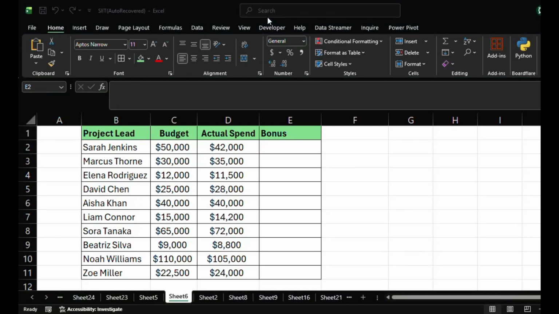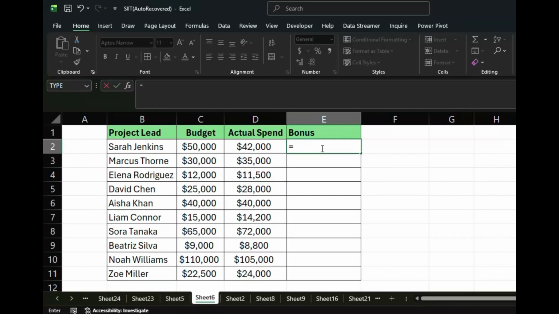Okay, let's say you are working with this following information and you want to give bonus to project leaders that are able to actualize the project with a limited budget. So this is how you're going to do it. We're going to use nested if. So for this, we'll say equal if.